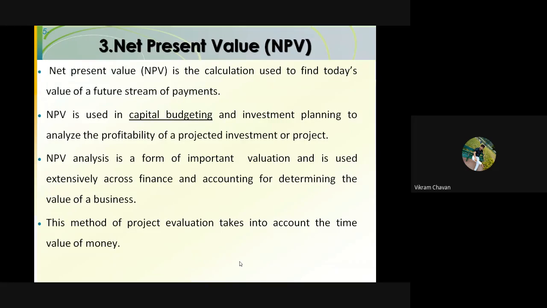The third criterion we have seen is net present value. This net present value accounts for the time value of money.